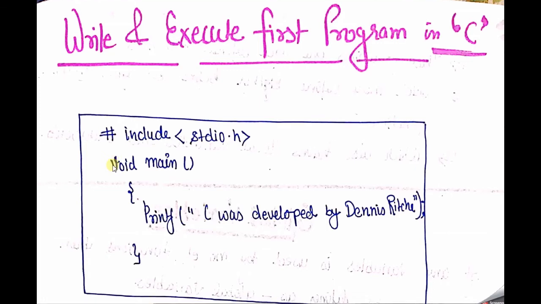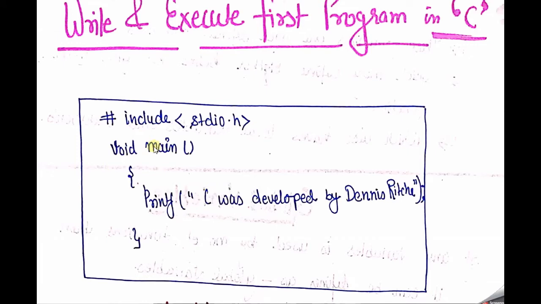So just see the writing style here. Second, whenever I declare the main function, we must use beginning and closing braces, which mean the scope of the main function. I write here, as I told you, my first program: a simple statement, that C was developed by Dennis Ritchie. I want to display this line onto the monitor, to print that statement onto the screen.